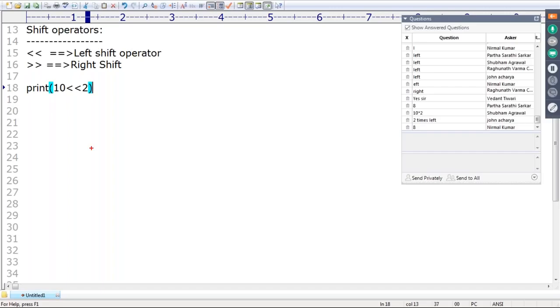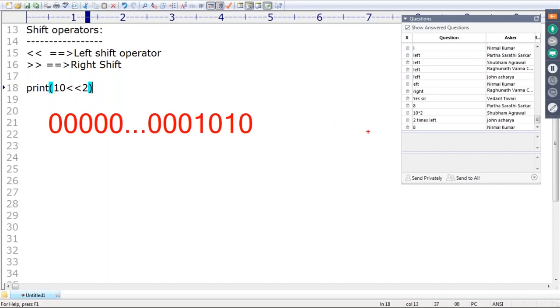How can you represent 10? Anyone, can you please tell? Internally 10 is 0 0 0 0 1 0 1 0. This is the binary representation of 10. Now move it 2 cells to the left.